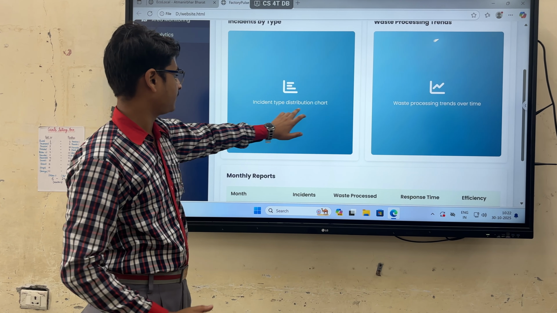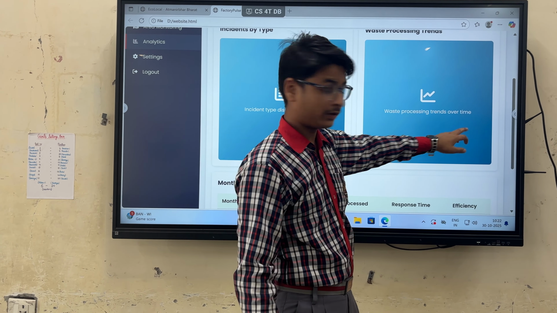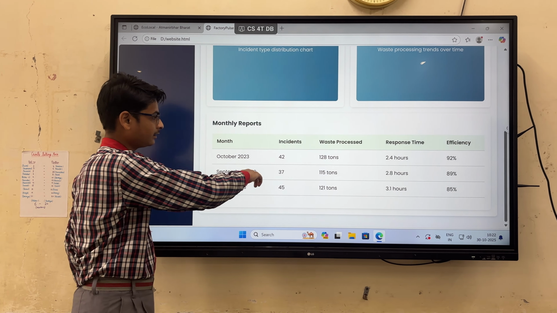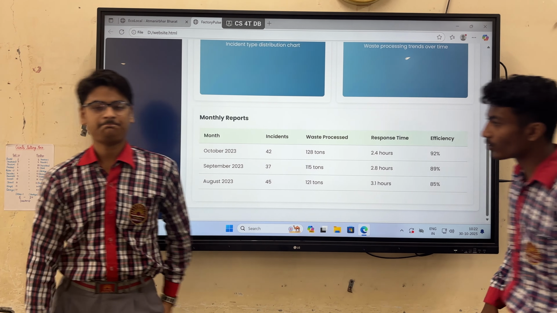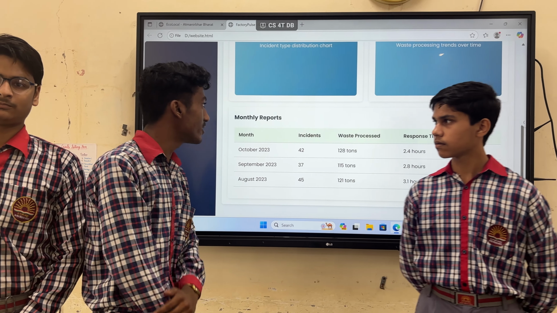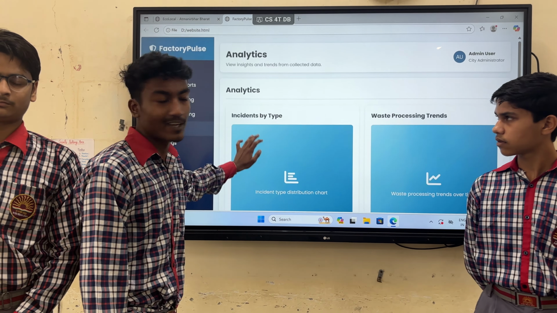Topic-wise stats, incident type distribution chart, waste processing time over time, and this is a monthly report. So with this website, we hope that India will get a boost in its industrialization sector and it will help in developing Bharat.